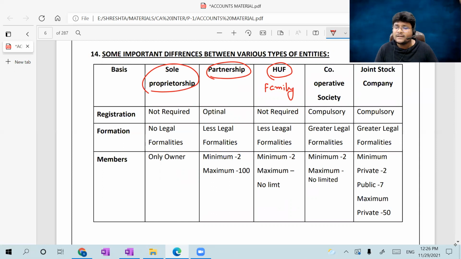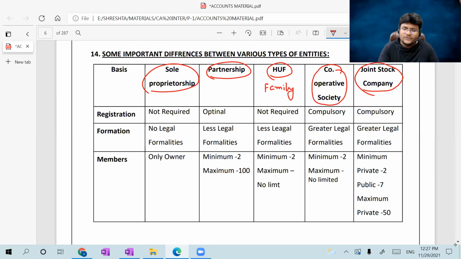HUF Act is there, a separate act is there. You can conduct the family business as well. Okay. Cooperative society is also a separate entity which should be registered under a Societies Act. Cooperative Societies Act is there. Okay. Joint stock company is nothing but a company. Joint stock means, why are they using the word joint stock? Stock means shares. Those shares are among different shareholders, right? So that's why the term joint stock company was put.